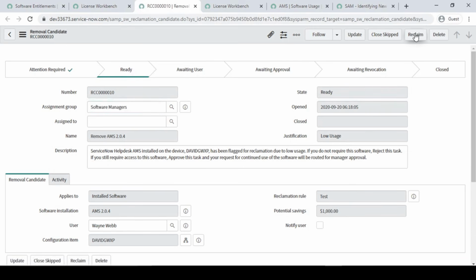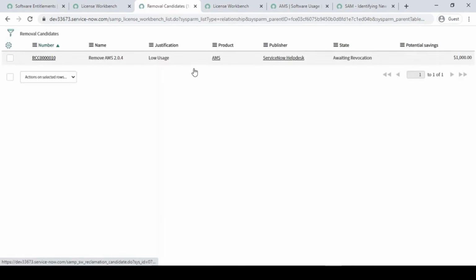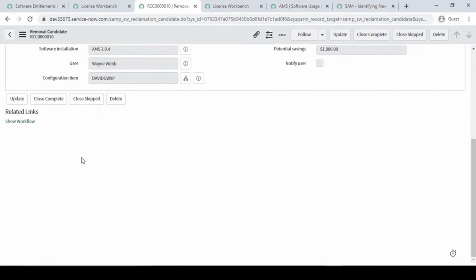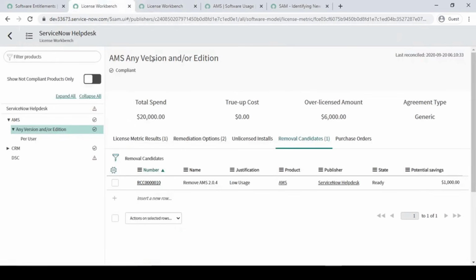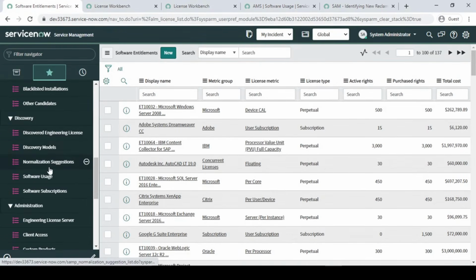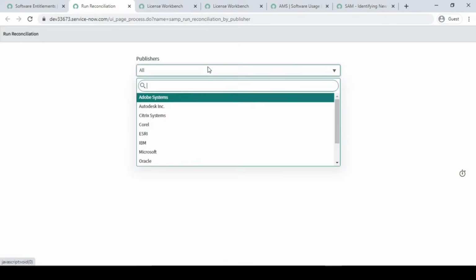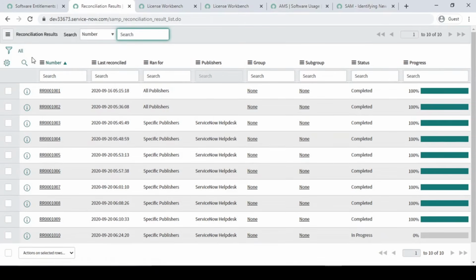Once we reclaim it, so let me just reclaim it. Then we have just created one reclaim request also. Now if everything is done, just close the complete. Right, we have taken back one software. So I'm just going to keep this open, guys. Here again I'm going to run one reconciliation, right, and we will see the effect now. Fine, here let me just refresh it, done.